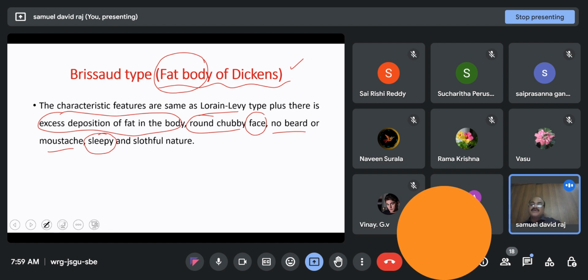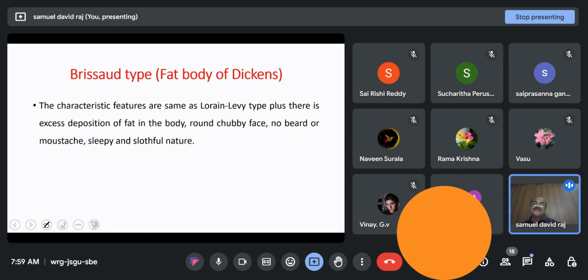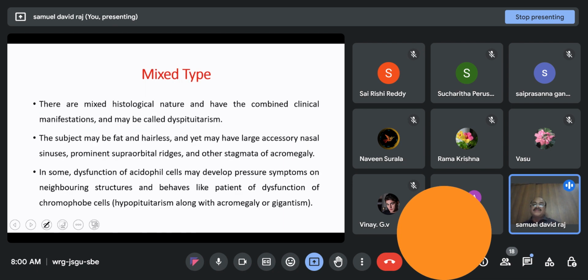So, what you have to remember is that the Brissot type shows the same characteristic features of stunted growth. Dwarfism is there. In addition to this, there is excess deposition of fat. These two things you have to remember. And the third one is the mixed type. There are mixed histological nature and combined clinical manifestations, and this is called dyspituitarism. So all these constitute dyspituitarism.